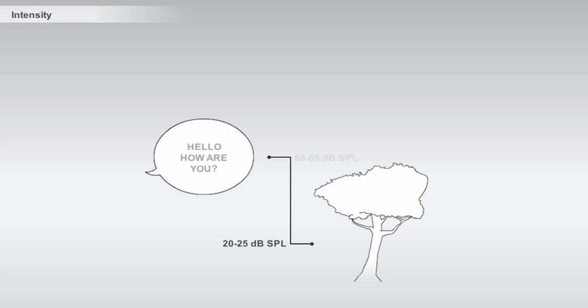Leaves rustling in the wind create a sound pressure level of about 20 to 25 dB/SPL, normal speech about 55 to 65 dB/SPL, and a jet engine up to about 140 dB/SPL.